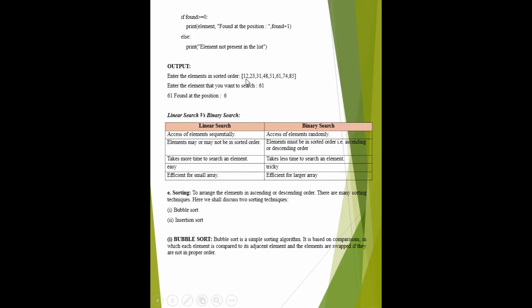That is 4 means which value comes here? 0, 1, 2, 3, 4. And you have to search 61, and the middle value is 51.